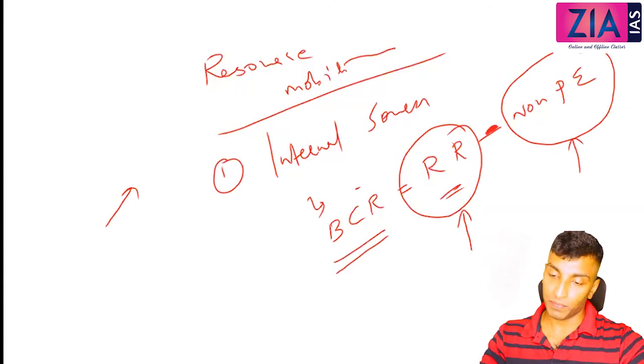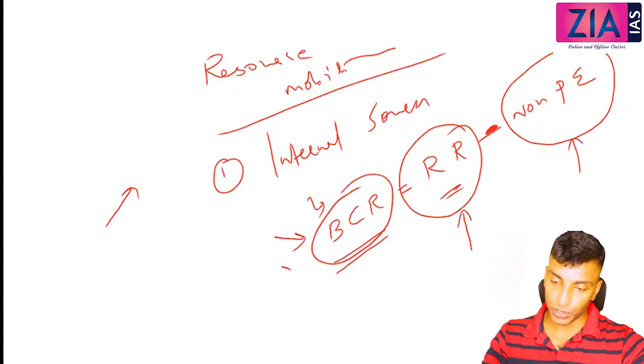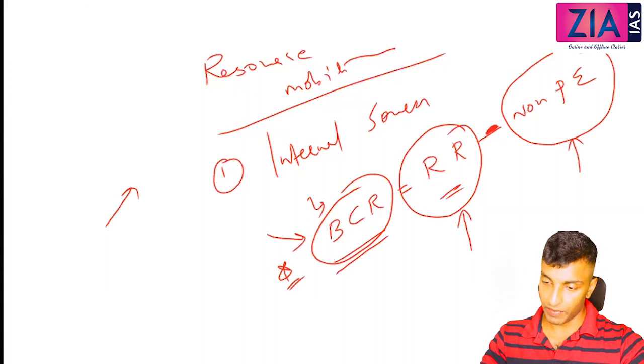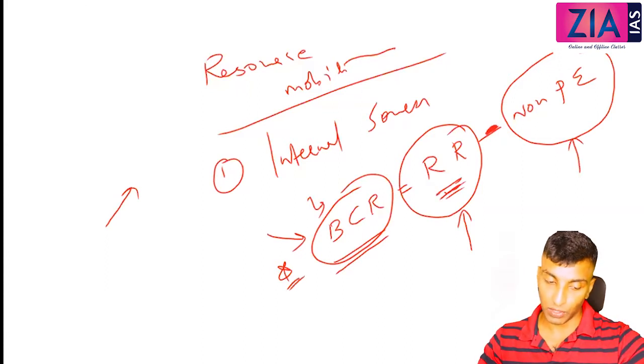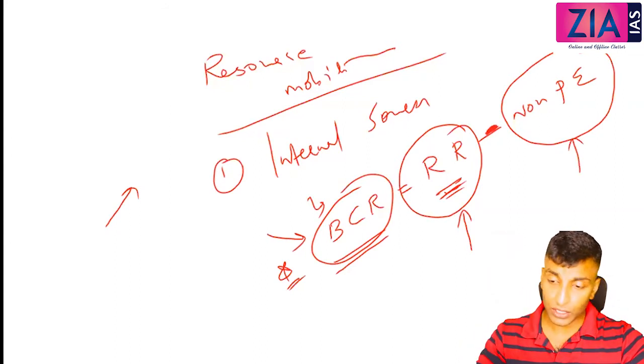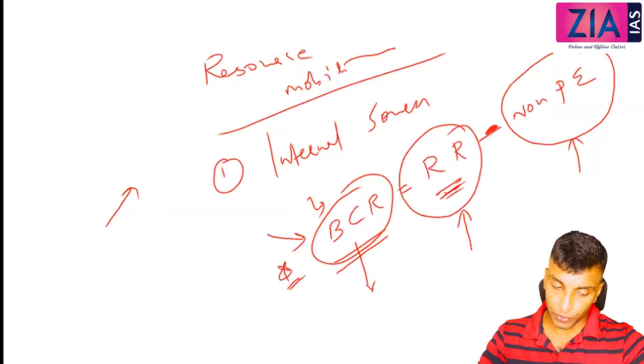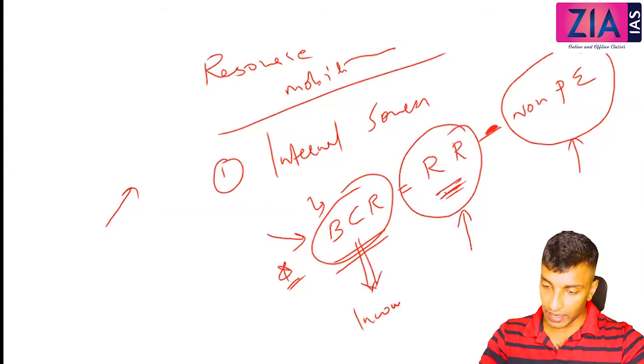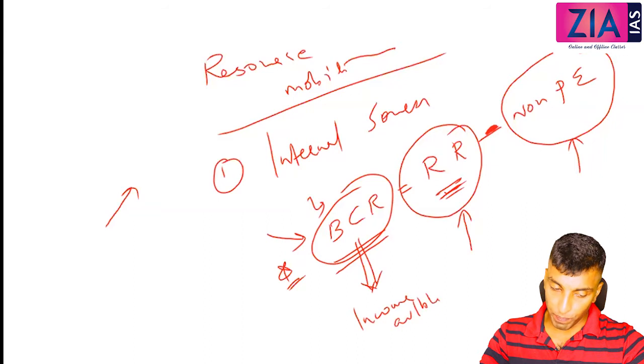So BCR. In case this is asked in prelims, you should be in a position to know what it is: revenue receipts minus non-plan expenditure. That is balance from current revenues. So what is balance from current revenue? It is basically the income available for planned expenditure. Just write there: income available for planned expenditure.